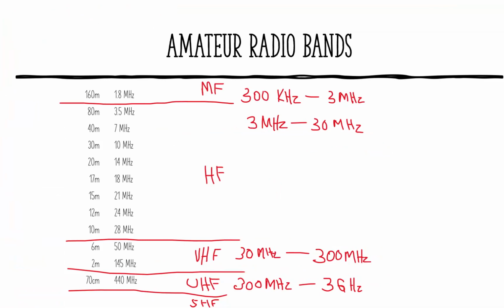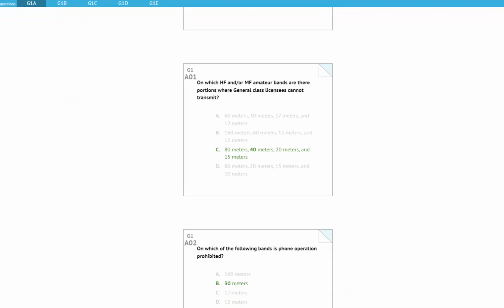Hams have privileges on all of these bands and more. There are low frequency bands, and beyond the super high frequency bands you get microwave bands up into light. But these frequencies and bands and divisions are what you need to know for the question on the general class exam. So back to our question.